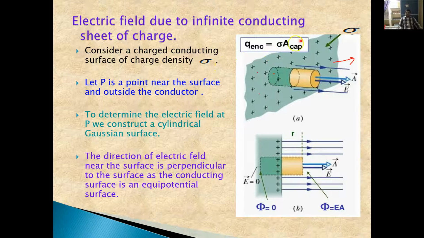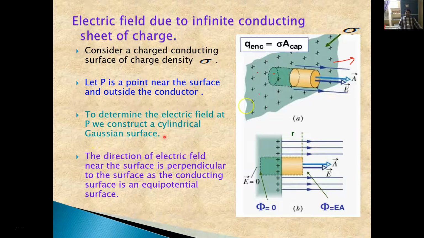It's like an area sheet, okay. And if you divide the charge by the area of that sheet, we will get the surface charge density. Let P be a point near the surface and outside the conductor. Now here we are considering a point P which is just outside the conductor but very near to the sheet of charge. To determine the electric field at P,